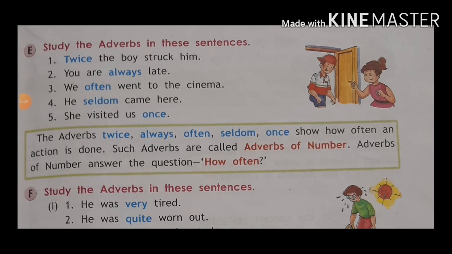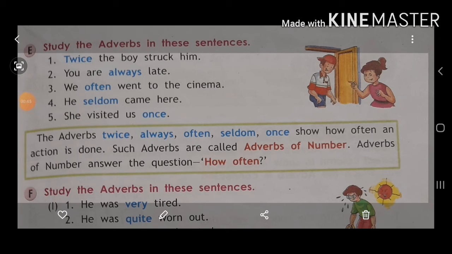Now let's move ahead. Twice the boy struck him. You are always late. We often went to the cinema. He seldom came here. She visited us once. So twice, always, often, seldom, once show how often an action is done. How often मतलब कितनी बार उसने वो action किया. Twice the boy struck him. How often did he strike him? Twice.